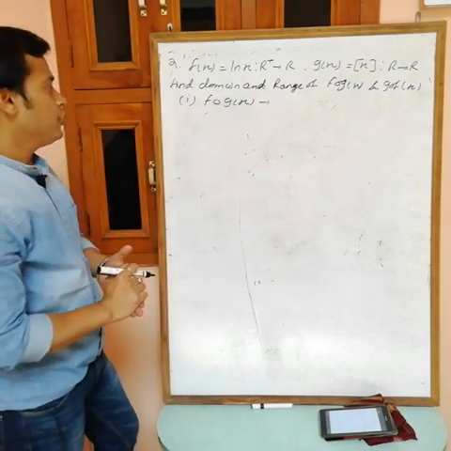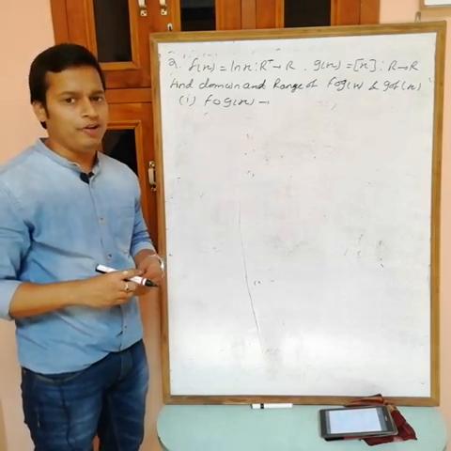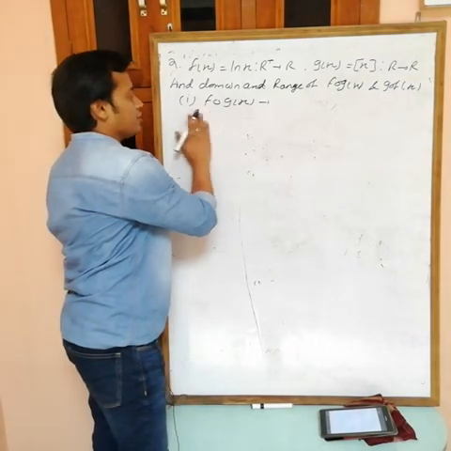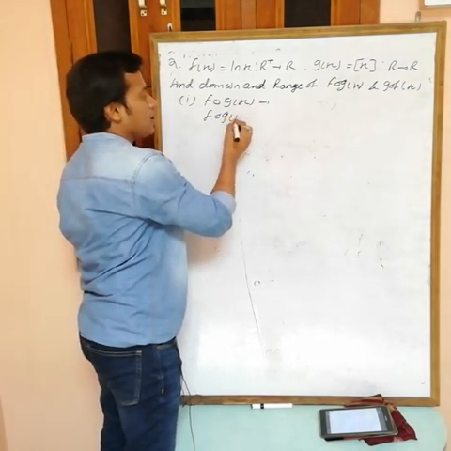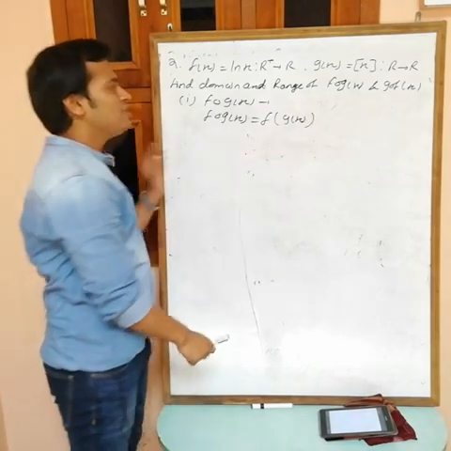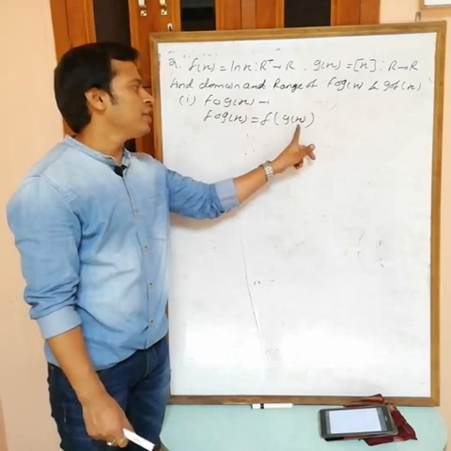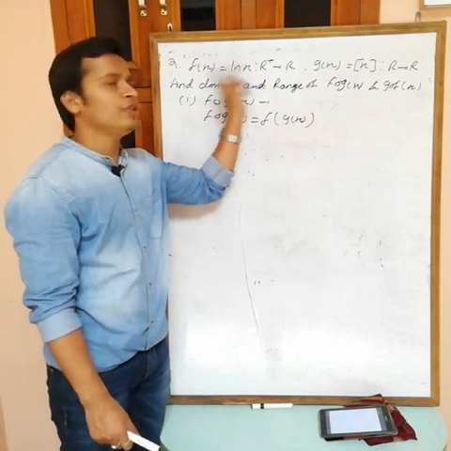So f of g, now you want domain and range. First I will find domain, then I will find range. Okay. So first can I write f of g(x)? This can be written as f of g(x). Value of g(x) is greatest integer of x. Put here f of greatest integer x, replace x with greatest integer.